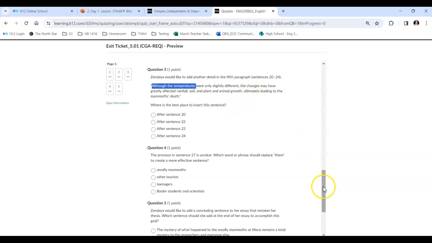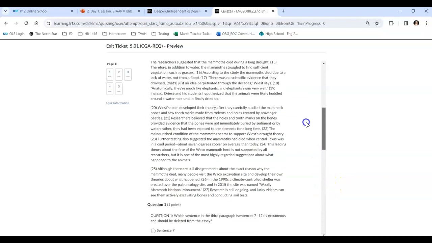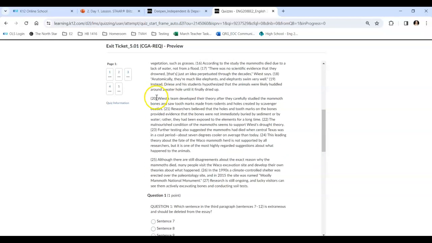Okay, so let's go look. Sentences 20 to 24. Weiss's team discovered their theory after they carefully studied the mammoth's bones and saw tooth marks made from rodents and holes created by scavenger beetles. I don't think it should go there. Researchers believe the holes and tooth marks on the bones provided evidence that the bones were not immediately buried by sediment or by water. Rather, they had been exposed to the elements for a long time. Okay. The malnourished condition of the mammoth seemed to support Weiss's drought theory.